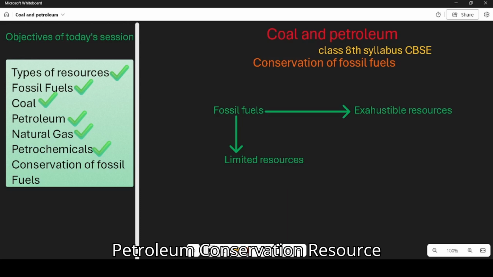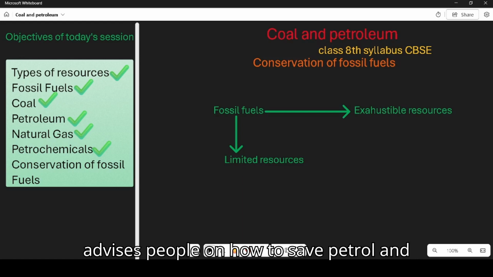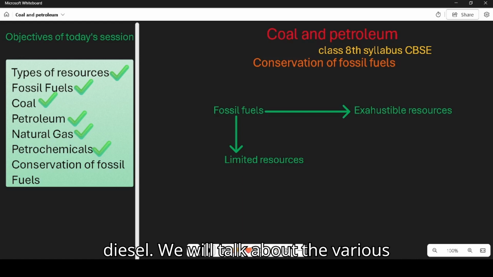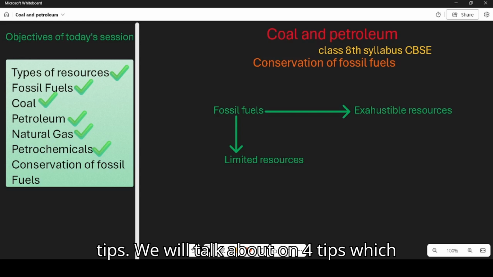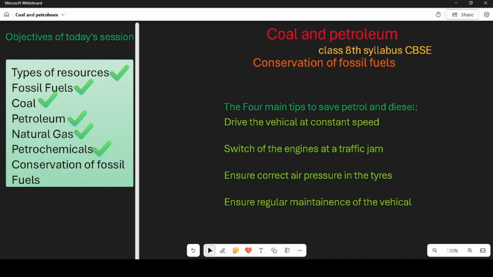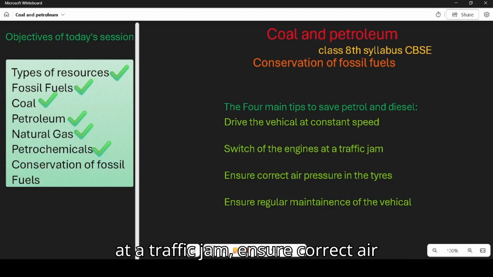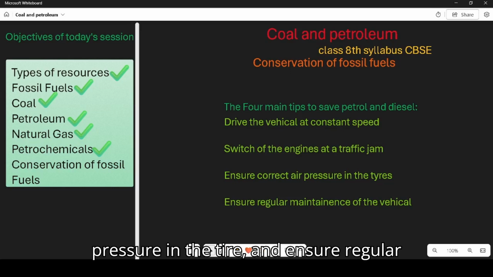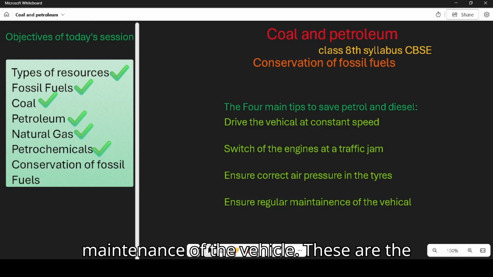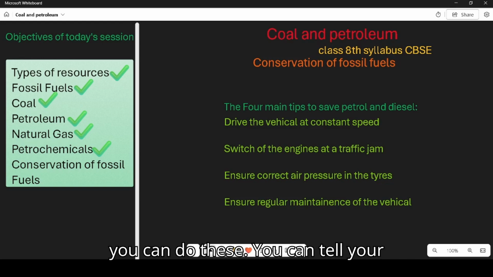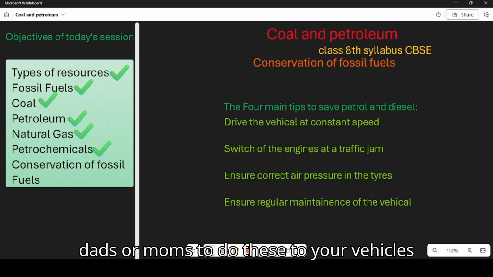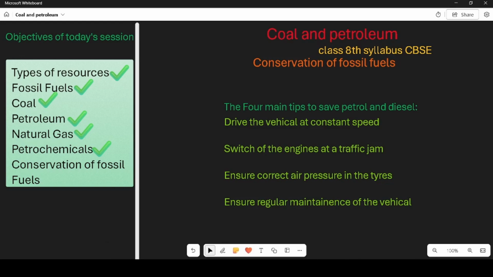In India, the Petroleum Conservation Research Association, which is the PCRA, advises people on how to save petrol and diesel. We will talk about 4 tips which they give to save petrol and diesel. Let's look at them now. The 4 tips given are: drive the vehicle at constant speed, switch off the engine at a traffic jam, ensure correct air pressure in the tires, and ensure regular maintenance of the vehicle. You can tell your dads or moms to do these to your vehicles so that you will save petrol and diesel.